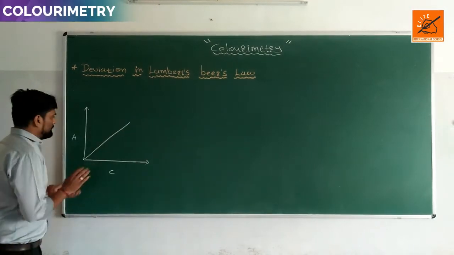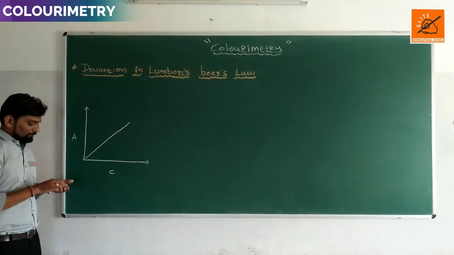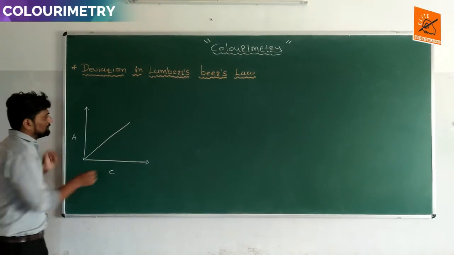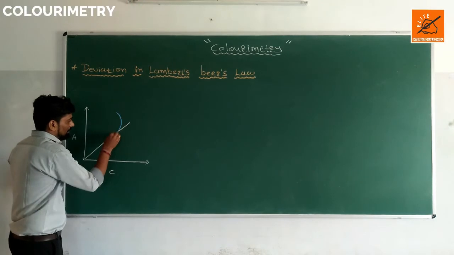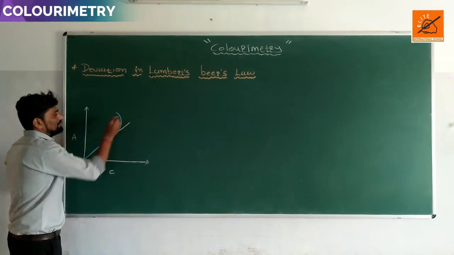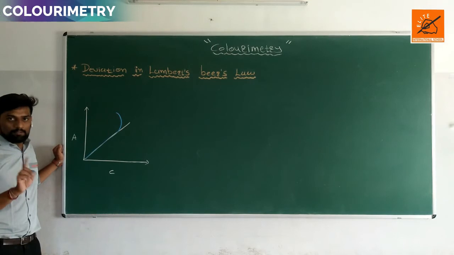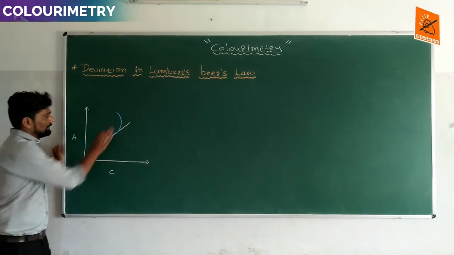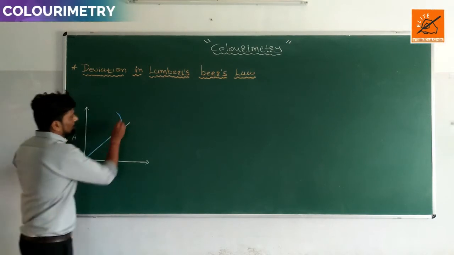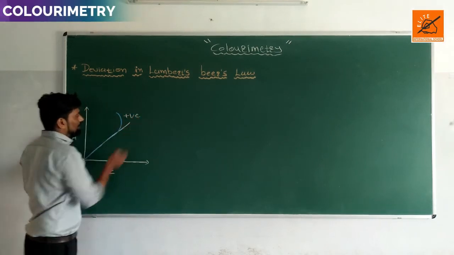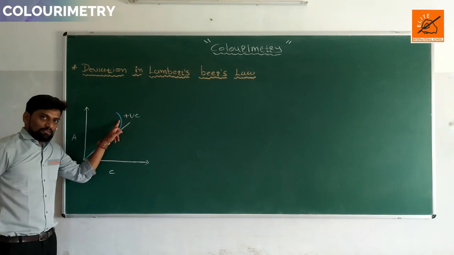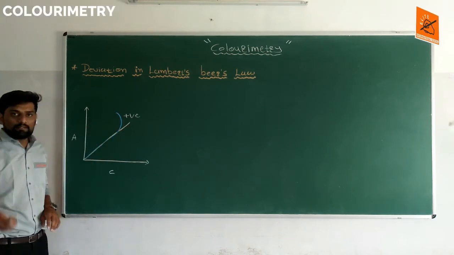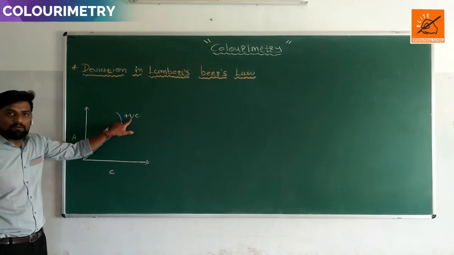So this white line is the expected value, and this blue line is the actual value. It is not a straight line, which means Lambert-Beer's law is not followed, meaning deviation is formed. This type of deviation is known as positive deviation, whenever the absorbance value is higher than the expected value.